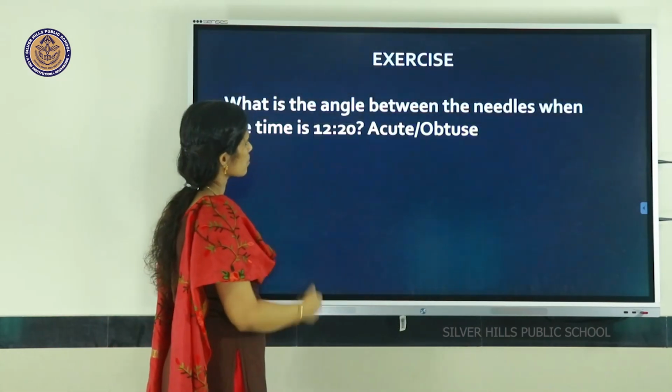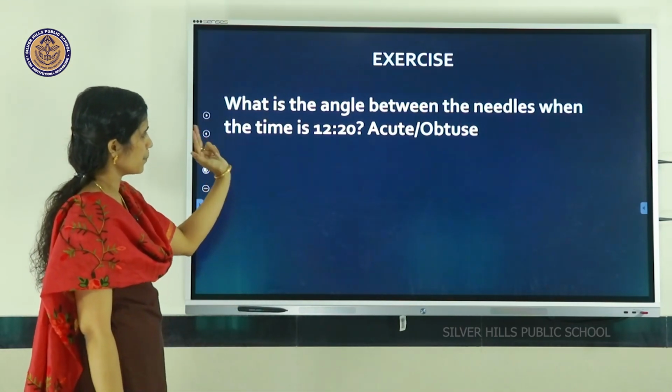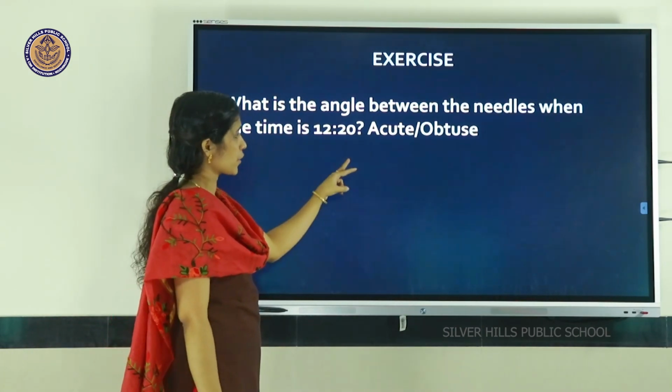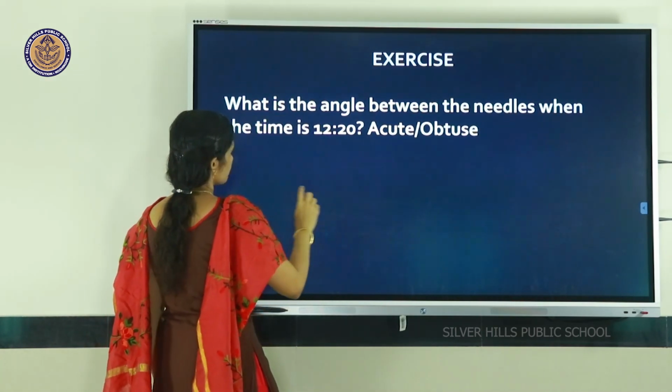Then we are going to the last section. What is the angle between the needles when the time is 12:20, acute or obtuse? So first we will draw a clock.